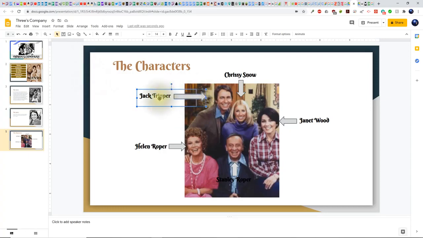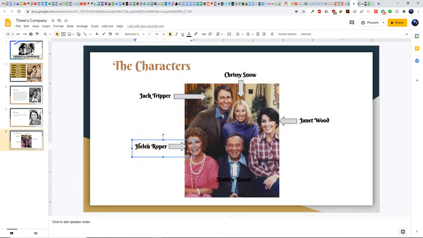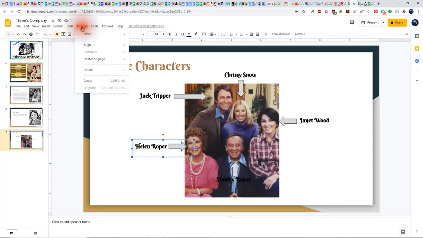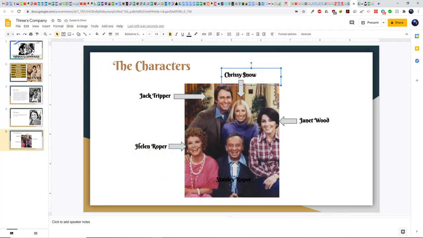And that ties these two together. So any animation that I do for one will go to both of them at the same time. I'm going to group all of these now. So again, you just click on the text box, hold the Shift key down, click on its arrow, click on Arrange, and Group. So I'm going to do that for all of these.